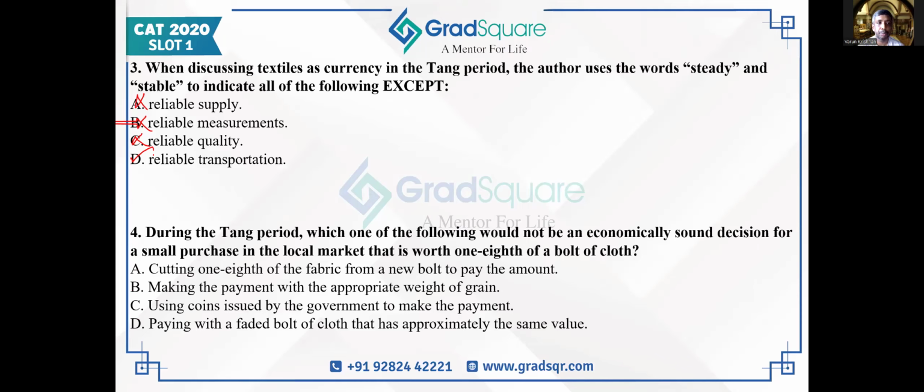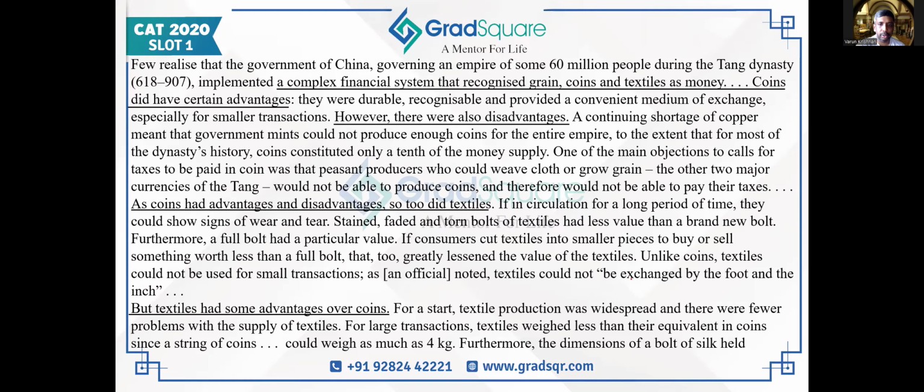Difficult question nonetheless. Coming to question 4, it says, during the time period, which one of the following would not be an economically sound decision for a small purchase in the local market that is worth 1/8 of a bolt of cloth? It is very important to read the question very carefully. The question itself should help us understand that it is referring to one particular part of the passage, where the author talks about textiles' advantages and disadvantages in the second paragraph.